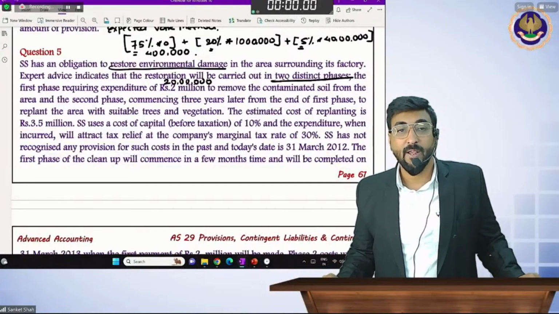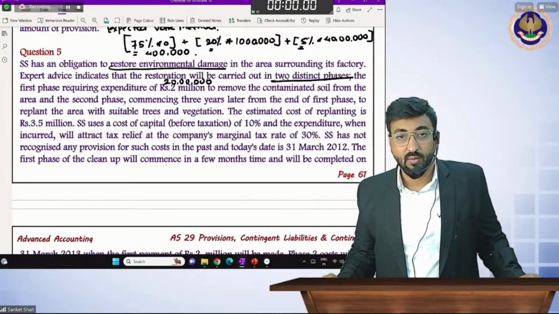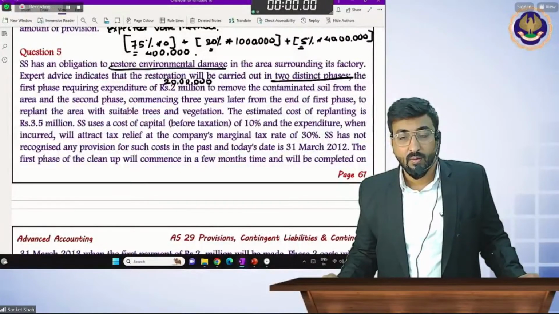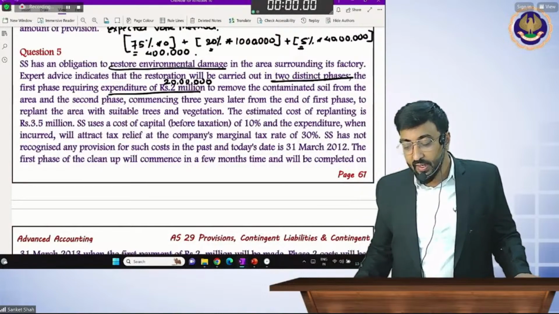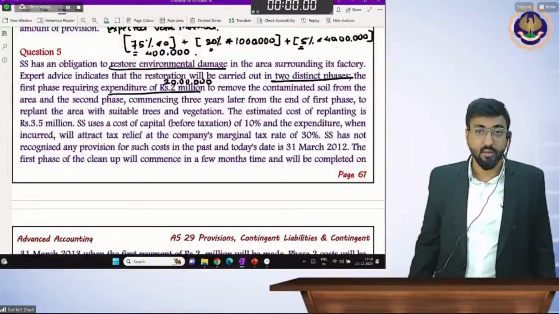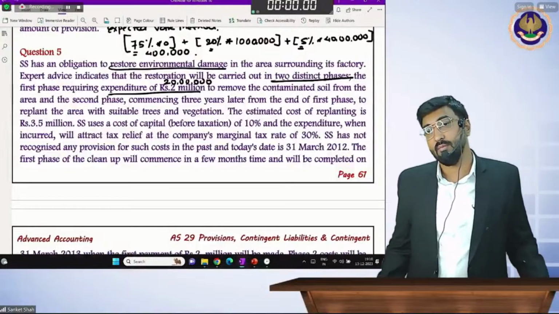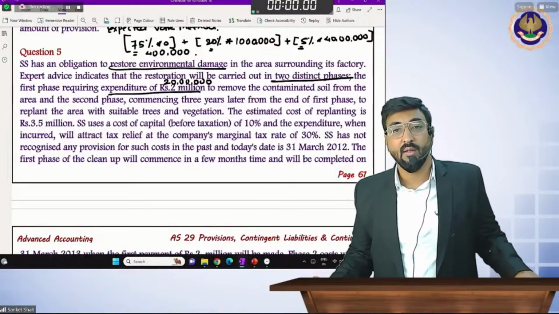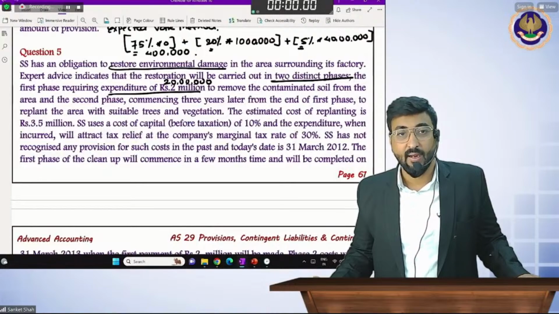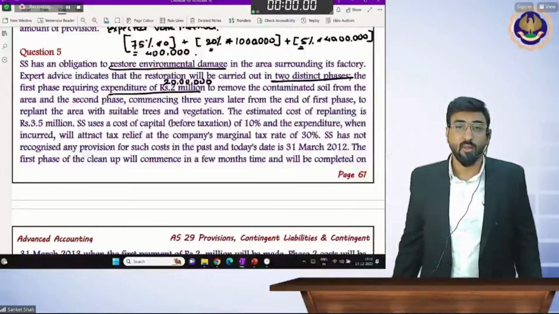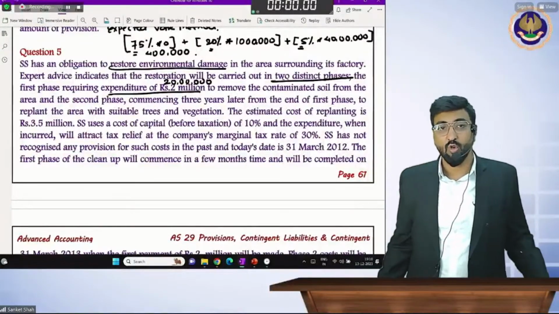The first phase requires expenditure of $2 million, to remove the contaminated soil. Contaminated soil remove करने के लिए बेटा. Contaminated means what? दूषित. Polluted or खराब, soil from the area.